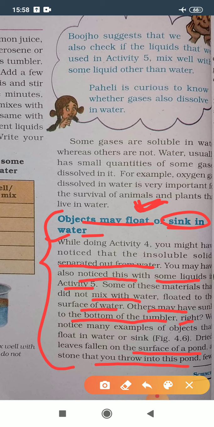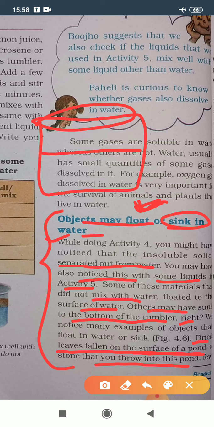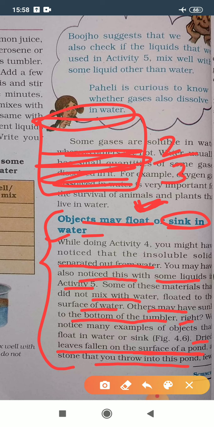So let's see one example, dried leaves fallen on the surface of a pond. If we take one glass and fill 2/3 of this glass with water, now in the apparatus we take one dried leaf and put that dry leaf in the glass.